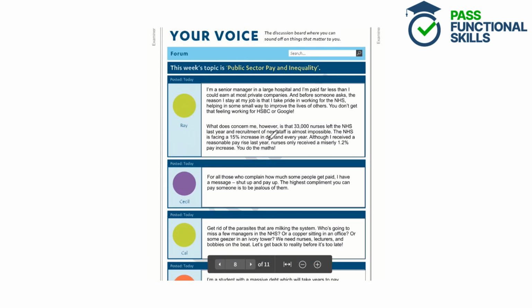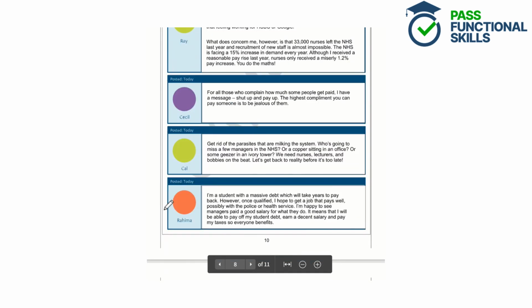So we can see, if we have a quick look, that Rahima's contribution is here. So we only need to be focusing on this. So let's have a read. I'm a student with a massive debt, which will take years to pay back. However, once qualified, I hope to get a job that pays well, possibly with the police or health service. I'm happy to see managers paid a good salary for what they do. It means I will be able to pay off my student debt, earn a decent salary and pay my taxes,